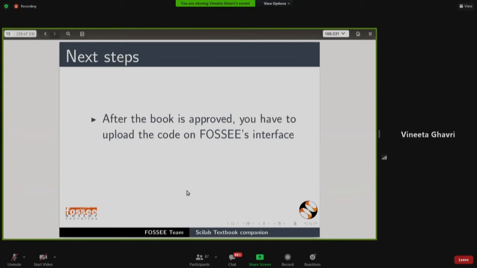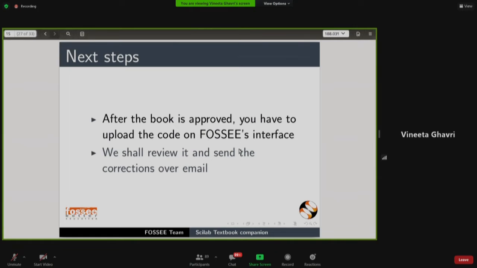Once you give us the proposal that you want to code a particular book in Scilab, we'll get a notification, and we'll check whether that book is present and whether it is good enough. You need to have 80 examples in that book to be coded in Scilab. If that book is good enough, then we approve that proposal, and you have to upload the code on our interface.